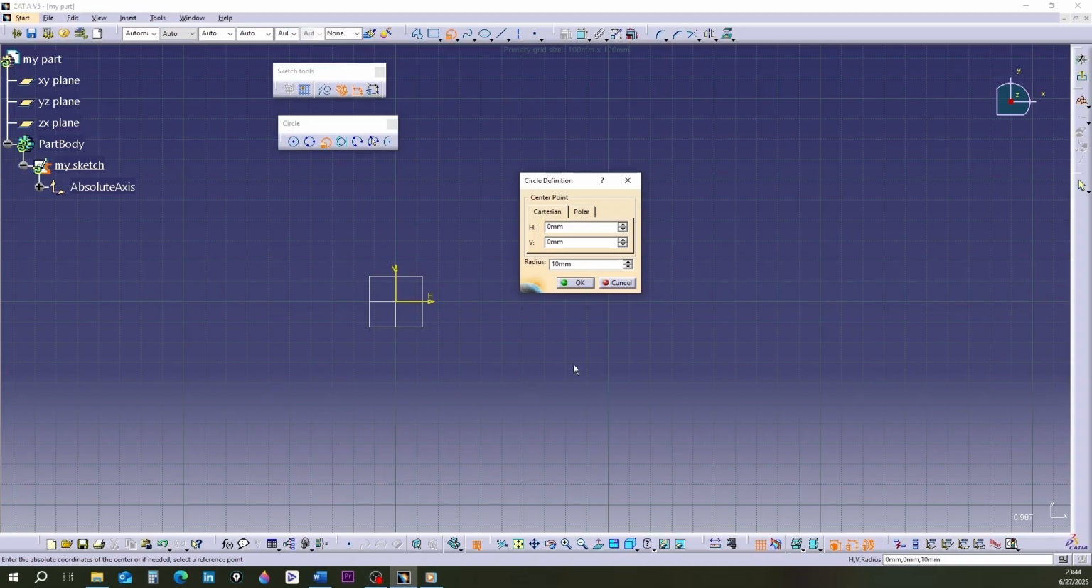The default mode is Cartesian. In Cartesian coordinates, there are 3 boxes. The first 2 boxes, H and V, are for the coordinates of the circle's center. And the third box, R, shows the radius of the circle.